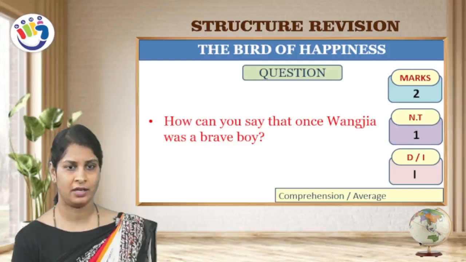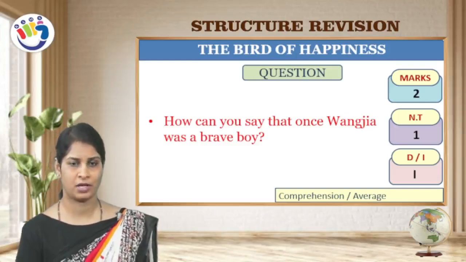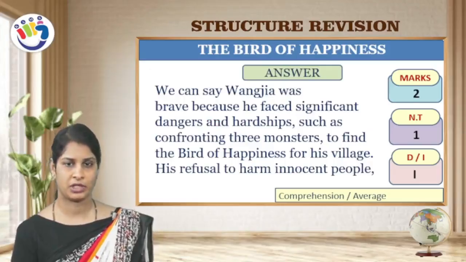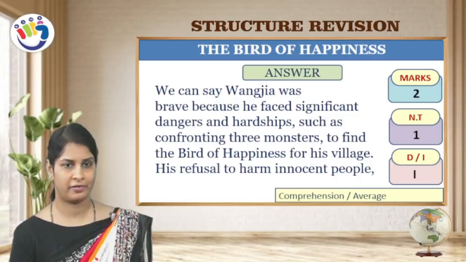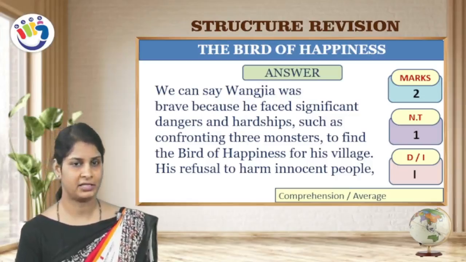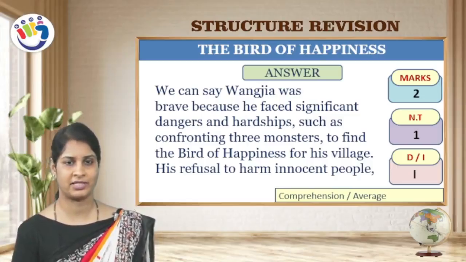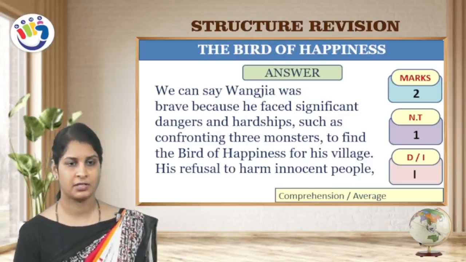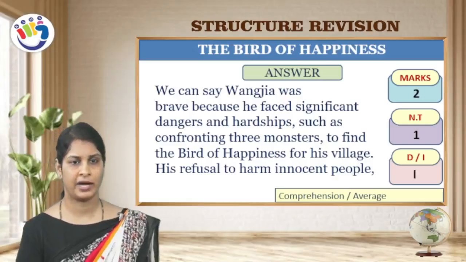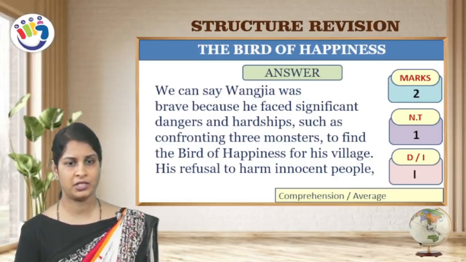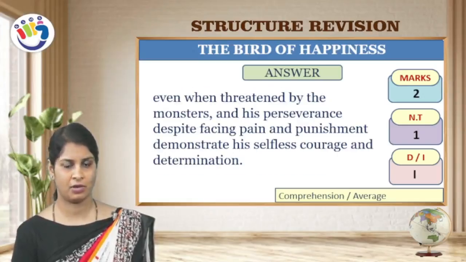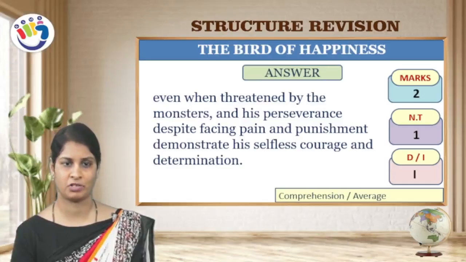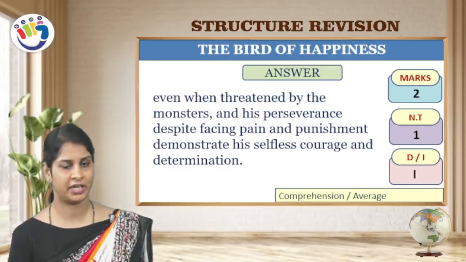The next question, how can you say that Wangzia was a brave boy? This question is for 2 marks and number of times 1 time under the direct question, comprehension or average. The answer for the question, we can say Wangzia was brave because he faced significant dangers and hardships such as confronting 3 monsters to find the bird of happiness for his village. His refusal to harm innocent people even when threatened by the monster, and his perseverance despite facing pain and punishment demonstrate his selfless courage and determination.